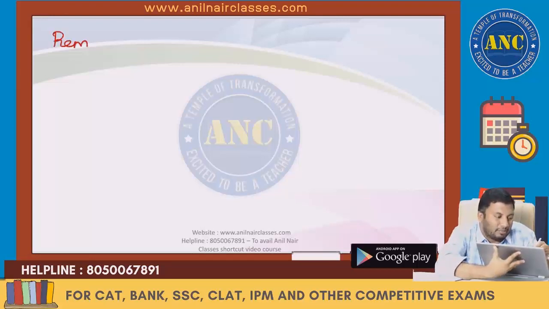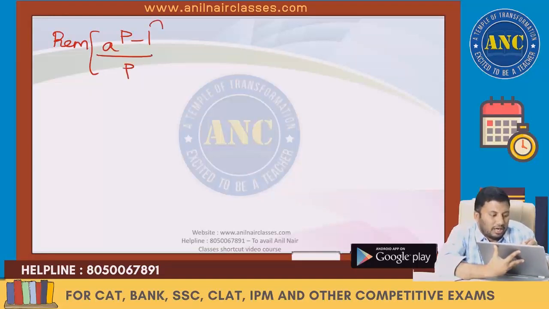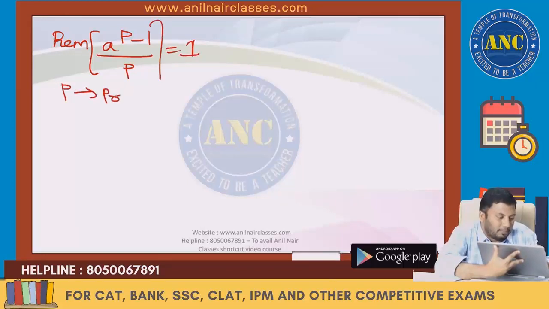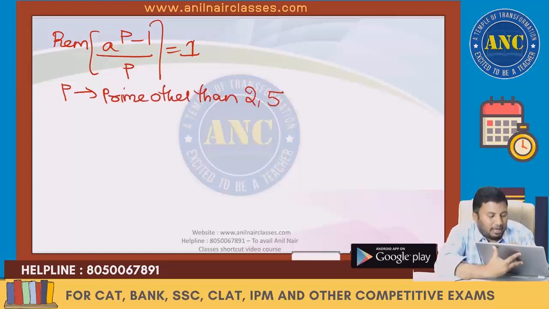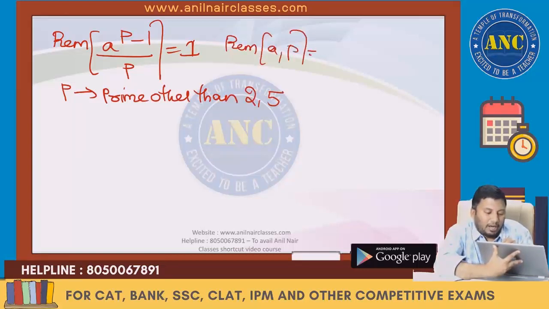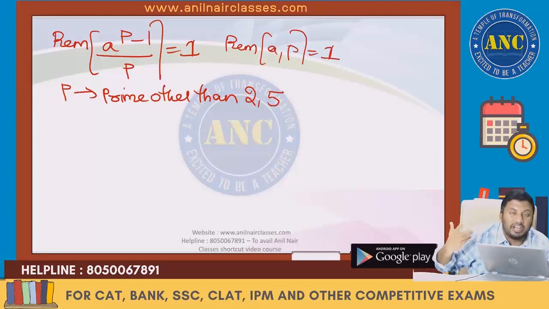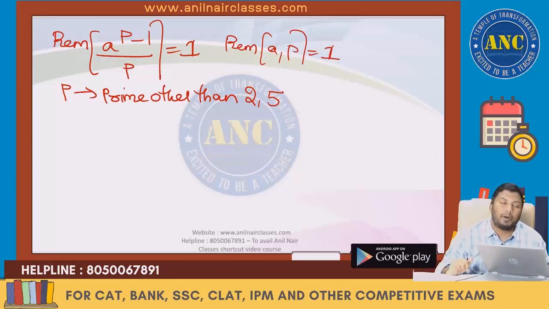Why is it a terminating decimal? A to the power p minus 1 divided by p, the remainder is 1, where p is a prime number other than 2 and 5, according to this theorem. Sir, why should it be only powers of 2 or only powers of 5 or powers of 2 and 5? This is Fermat's little theorem.